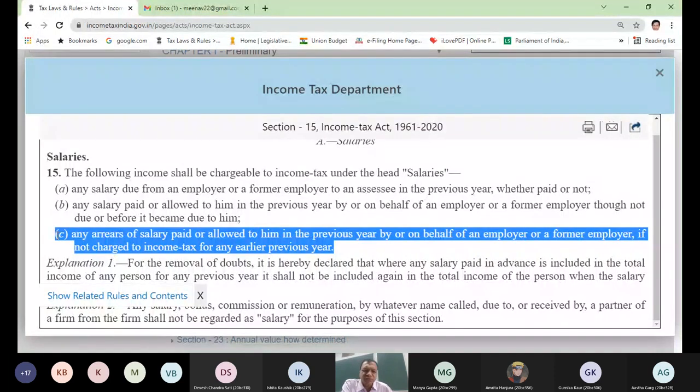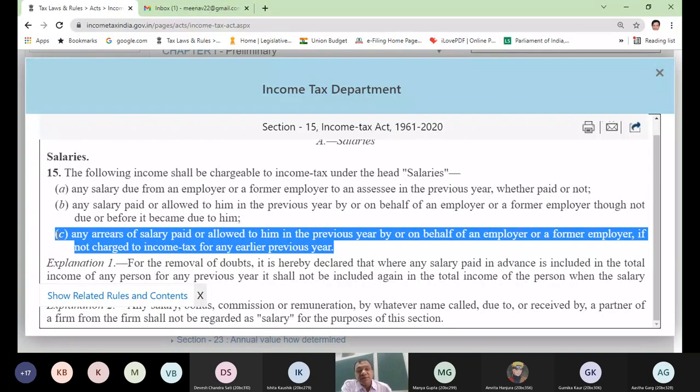So many situations happen. It's possible that in 2020-21, I might receive some arrear of salary of the last 5 years.